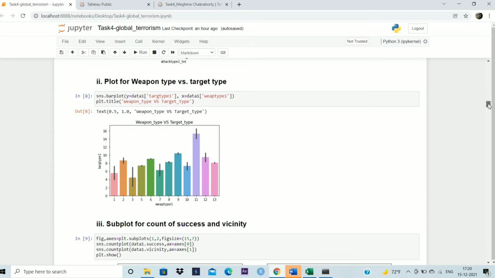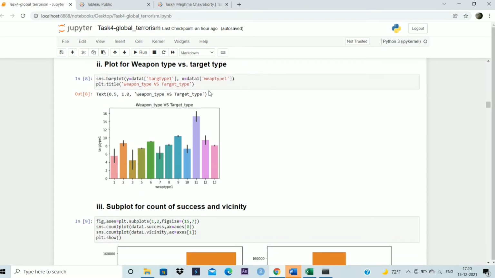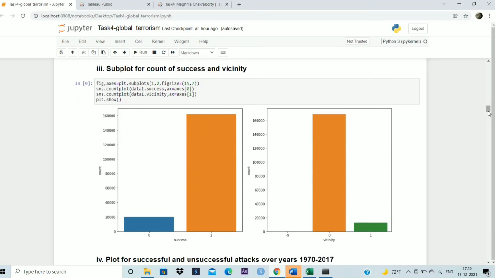Next, there is a plot for weapon type versus target type. What kind of weapons are used for what kind of target? It has been depicted. Next, there is a plot for the count of success and vicinity. So we can see that this is the success and this is the failure, and this is the vicinity count and non-vicinity.